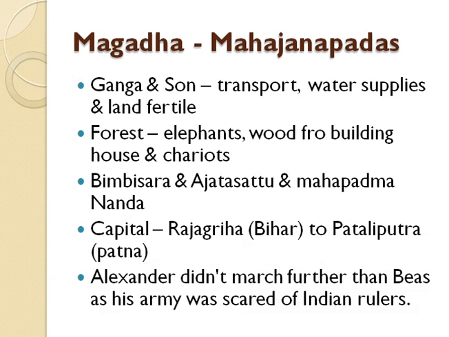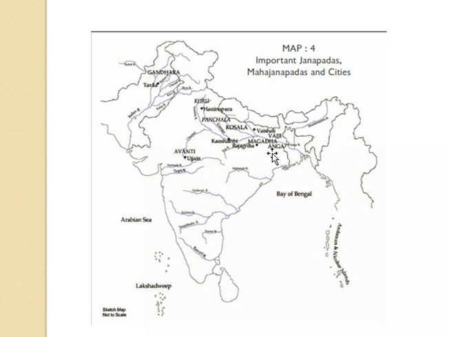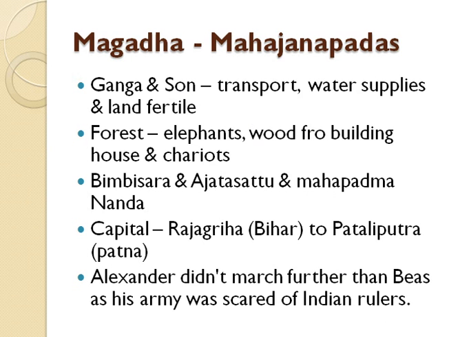Let me show you the location. Here you will see Magadha, and here you will see Rajagriha. Then the capital was changed from Rajagriha to Pataliputra in Patna. So you all know about Greece and Alexander. Alexander didn't march further than Bias. Let me show you the location of Bias.